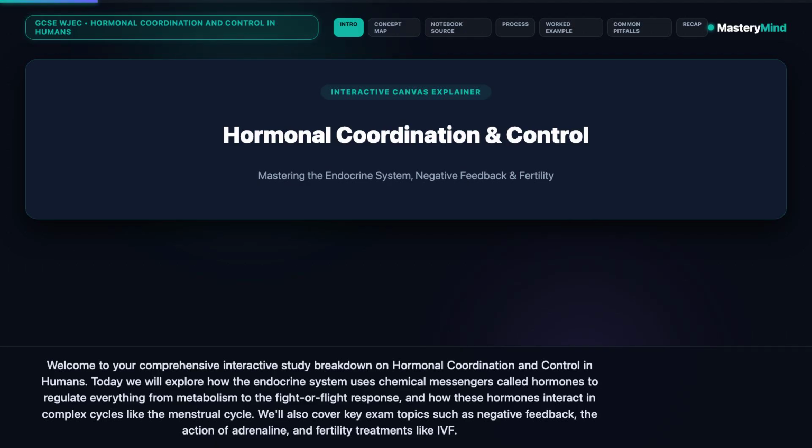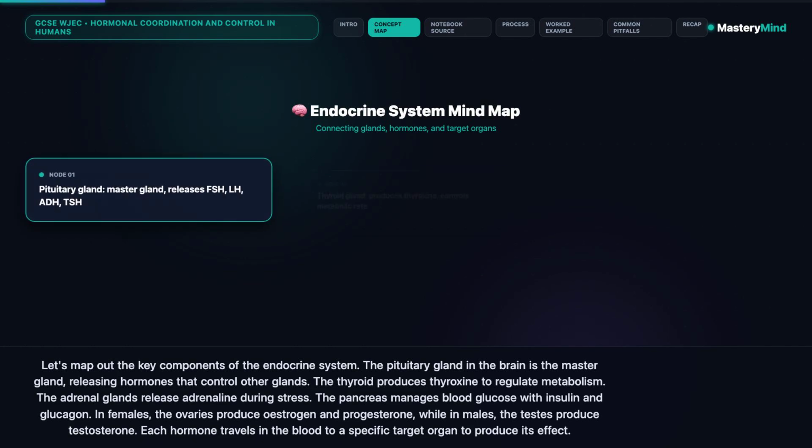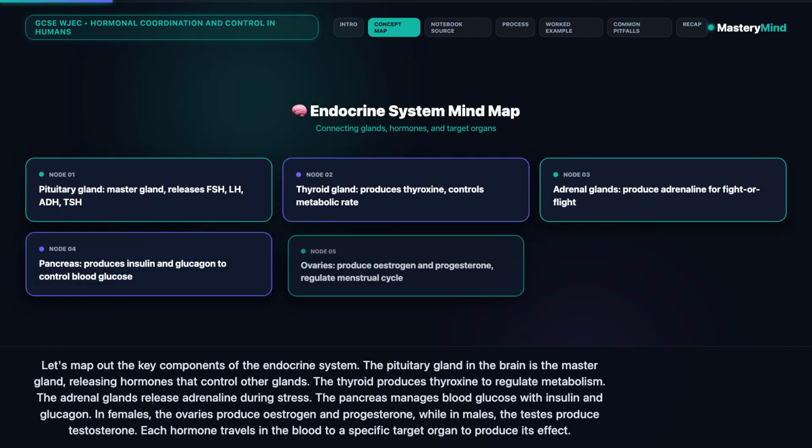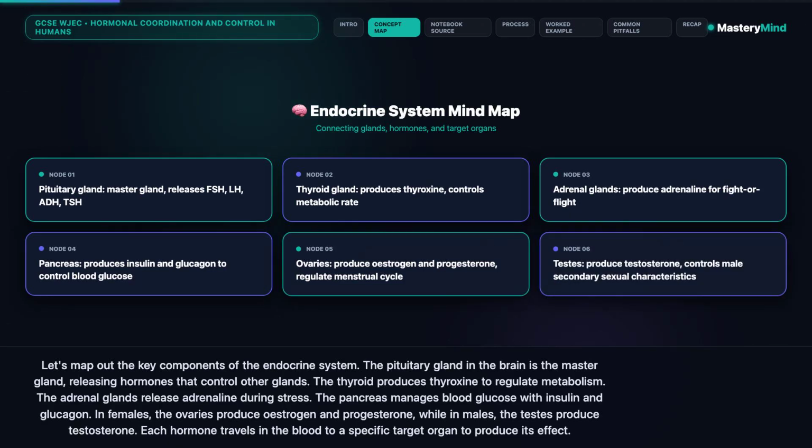Let's map out the key components of the endocrine system. The pituitary gland in the brain is the master gland, releasing hormones that control other glands. The thyroid produces thyroxine to regulate metabolism. The adrenal glands release adrenaline during stress. The pancreas manages blood glucose with insulin and glucagon.